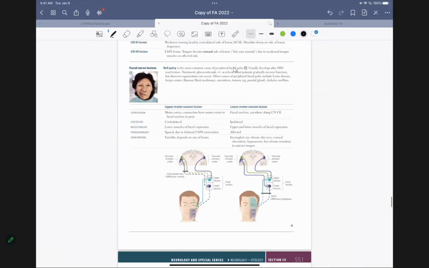Bell's palsy. This is a number one question in your exam, and you have to be extremely careful.